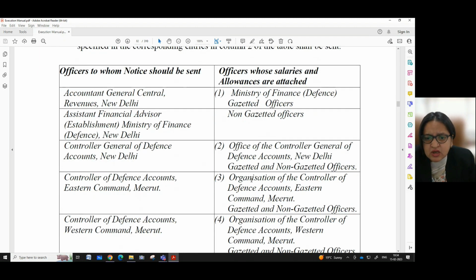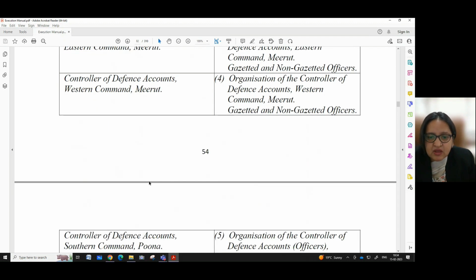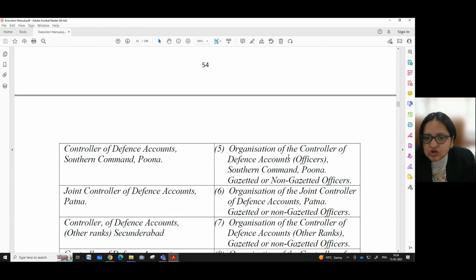Then Organization of the Controller of Defence Accounts, Eastern Command, Meerut, gazetted and non-gazetted officers. The order is to be sent to Controller of Defence Accounts, Eastern Command, Meerut. Then for organization of the Controller of Defence Accounts, Western Command Meerut, gazetted and non-gazetted officers, the order is to be sent to Controller of Defence Accounts, Western Command Meerut. For organization of the Controller of Defence Accounts, Southern Command Pune, gazetted or non-gazetted officers, the order is to be sent to Controller of Defence Accounts, Southern Command Pune.